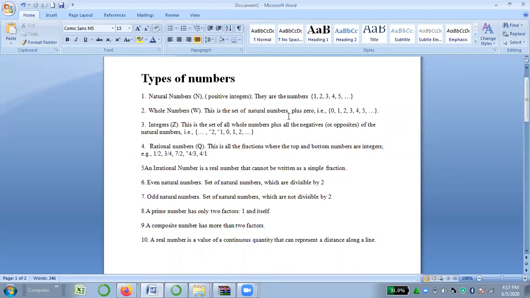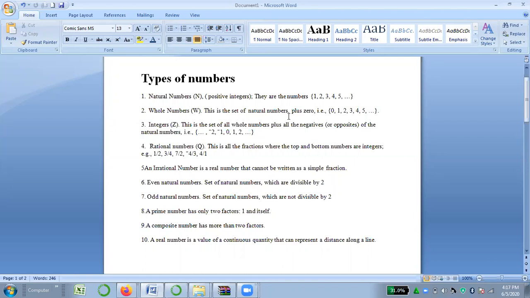Then number 4 is rational numbers. This is all the fractions where the top and the bottom numbers are integers, meaning the numerator and denominator are integers. As you can see, 1 upon 2 in the first example, then 3 upon 4, then 7 upon 2. So these are examples of rational numbers. Simply, rational numbers are those numbers which can be written in fraction form.